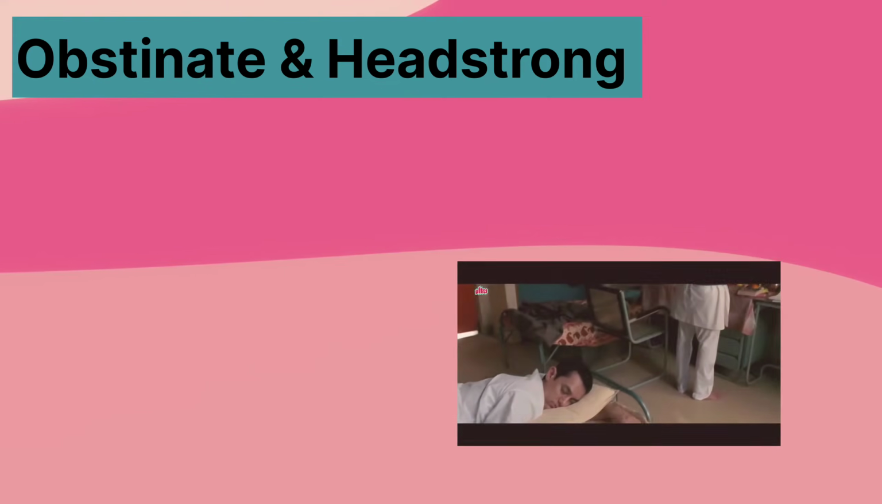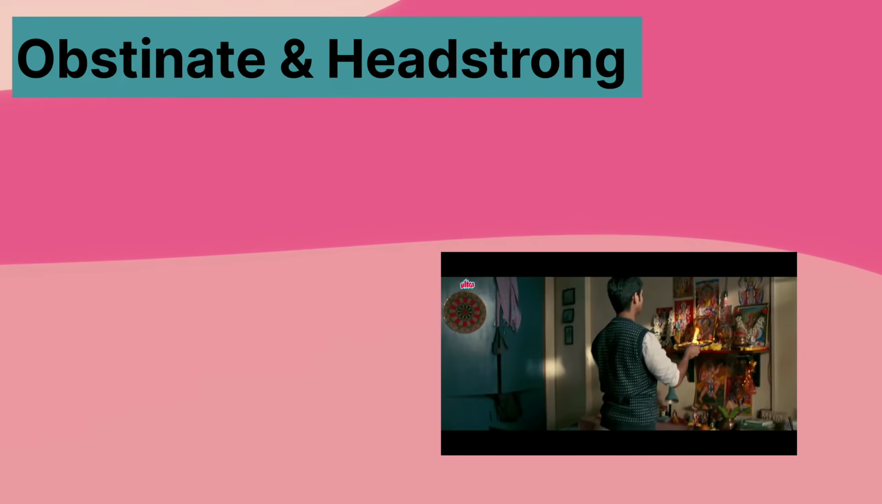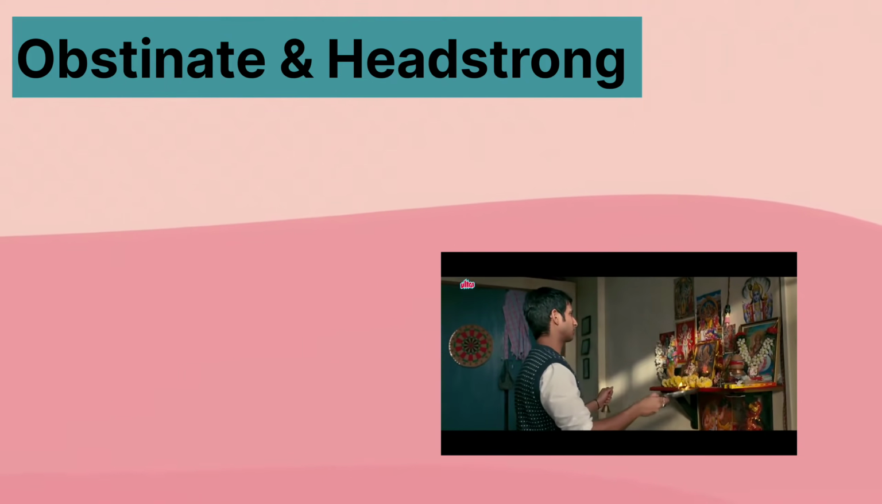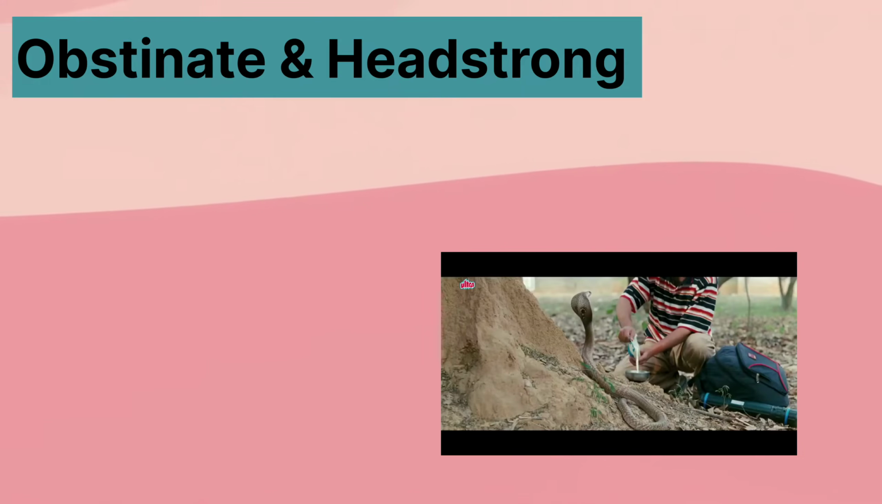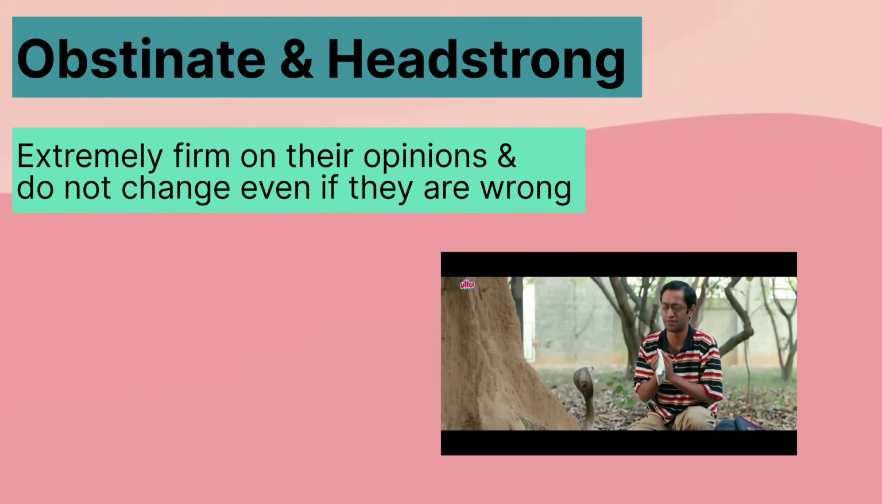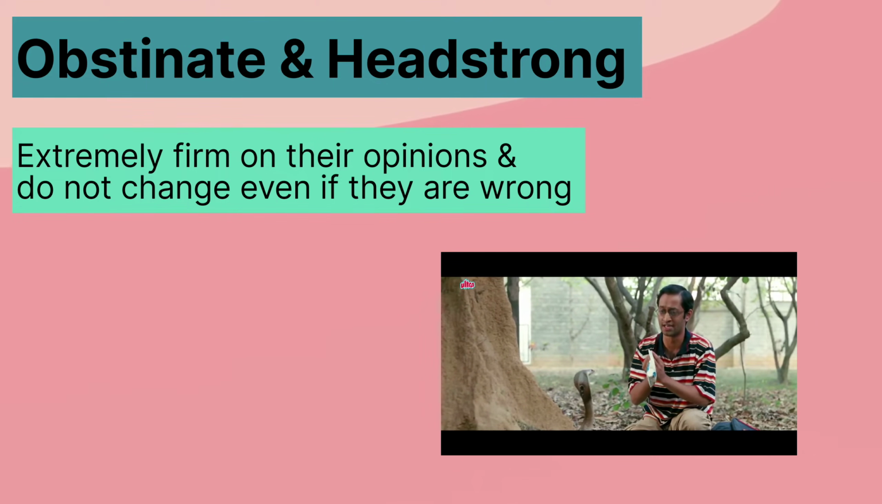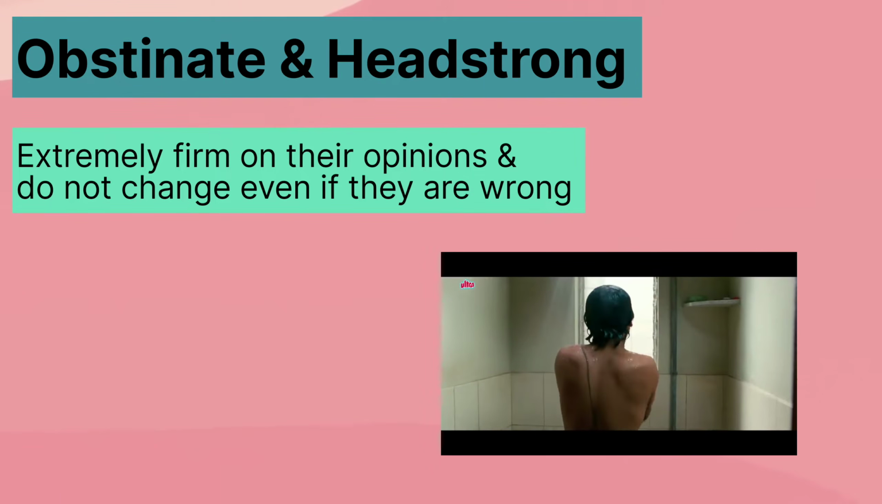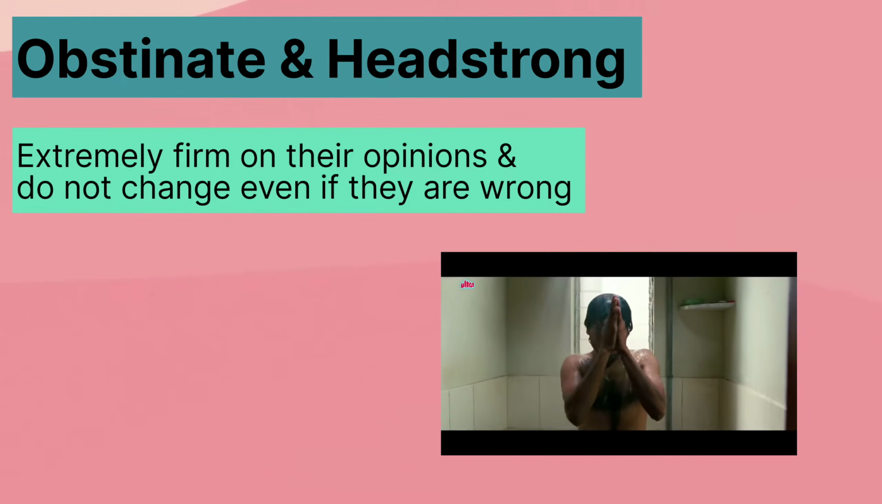Silicea people are extremely obstinate and headstrong. These people are very bad at taking criticism as they feel it is an attempt to lower their confidence. Thus, they remain extremely firm on their opinions and do not change them even if they are wrong. They also do not change despite friendly advice, and hence we find it as a one-mark remedy in the rubric Mind, Admonition Aggravates.